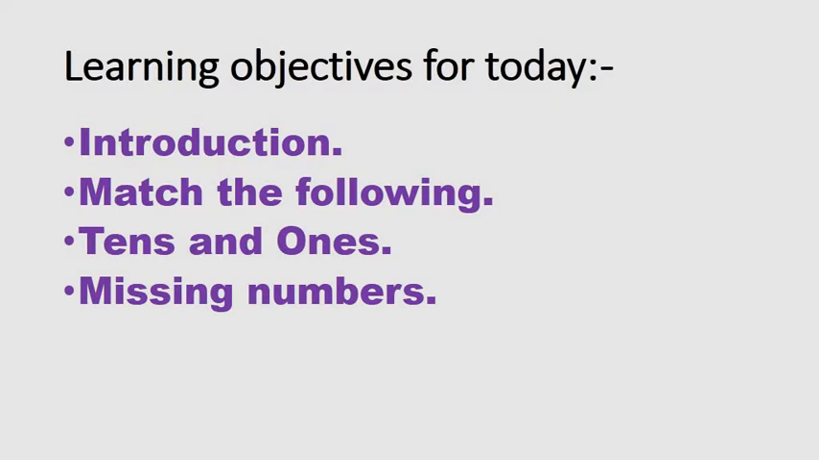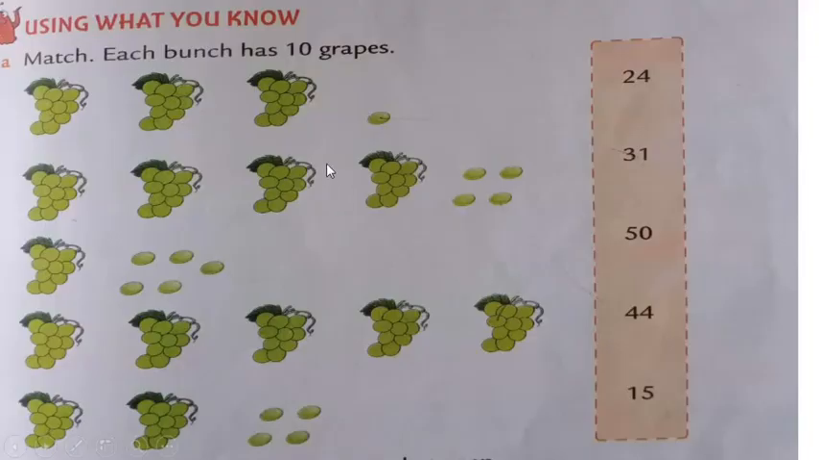Now let me explain what we are going to learn today. So first of all, we will get the introduction, then match the following, tens and ones, missing numbers, and as per every day we will recite the table. Okay? So are you ready? Our first exercise is match: each bunch has 10 grapes.